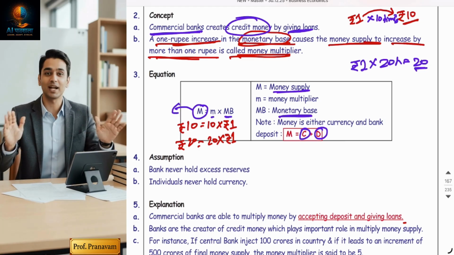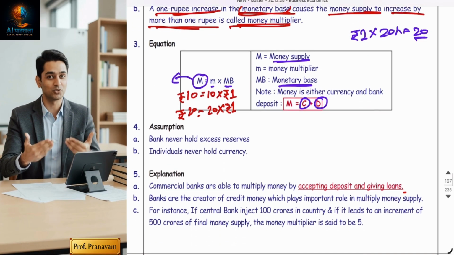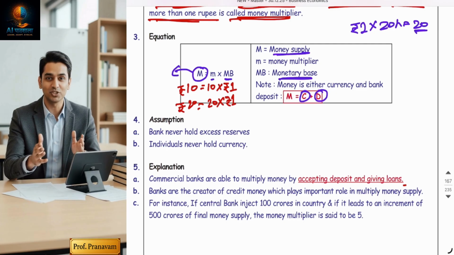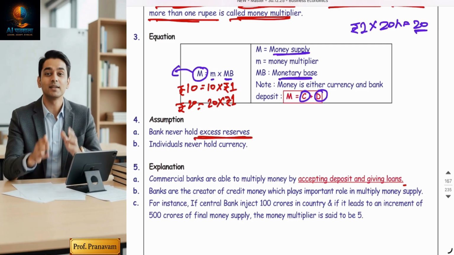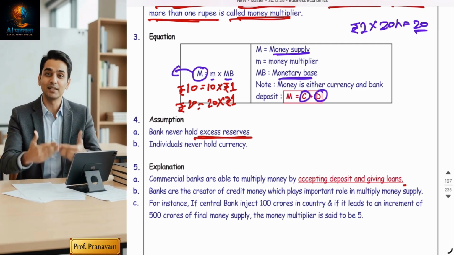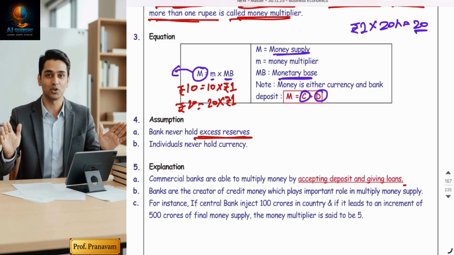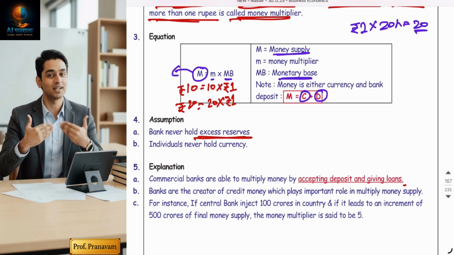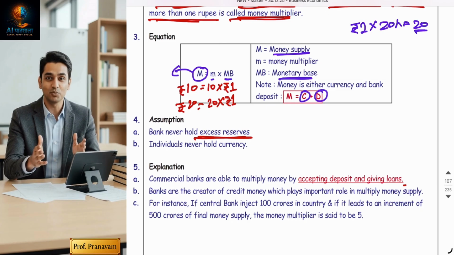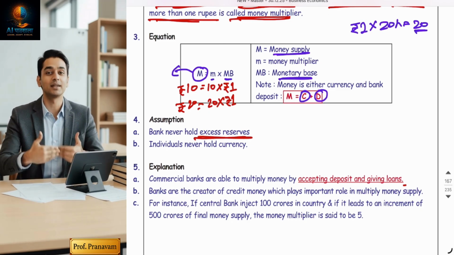So this is the formula. Hope you understood. But this formula is based on some assumption that banks never hold excess reserve, which is not a fact. Practically, a commercial bank cannot give 100% loans. They have to keep some money in reserves with themselves in the form of CRR and SLR. But here we are assuming this to understand the theory.